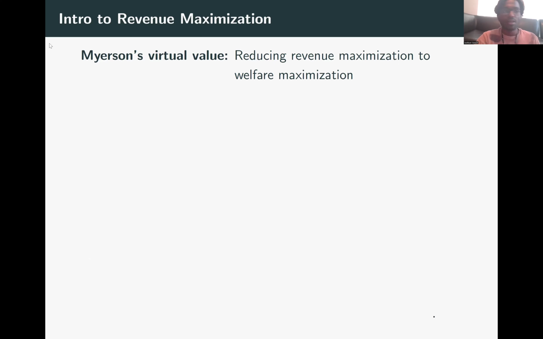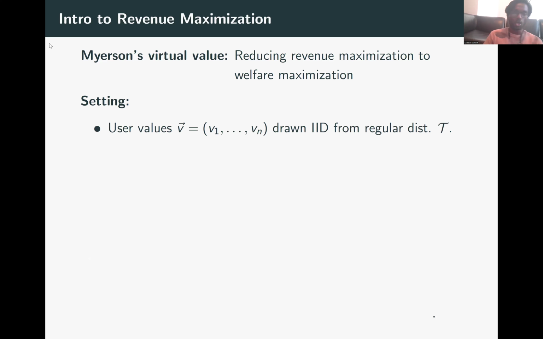On the other hand, welfare maximization, which I'll define shortly, basically is a more algorithmic problem. It turns out, due to a really nice result, that when optimizing for welfare, you don't have to separately take care of incentives. So in this slide, we'll quickly find a way to reduce revenue maximization to the easier problem of welfare maximization.